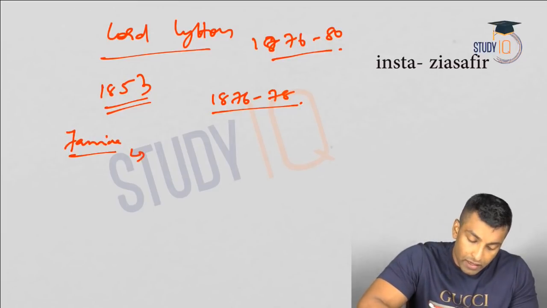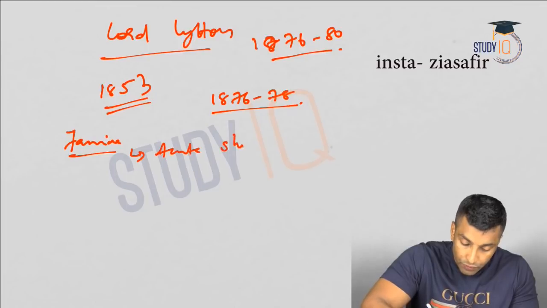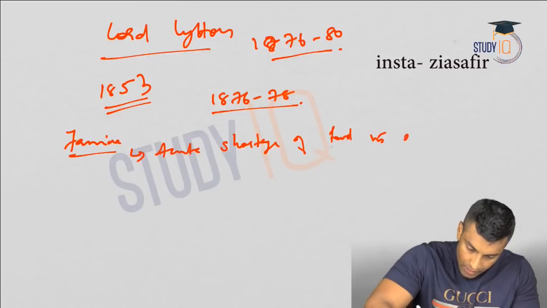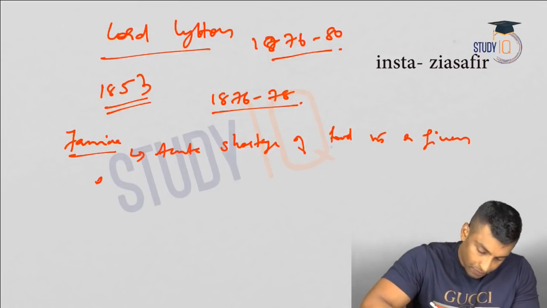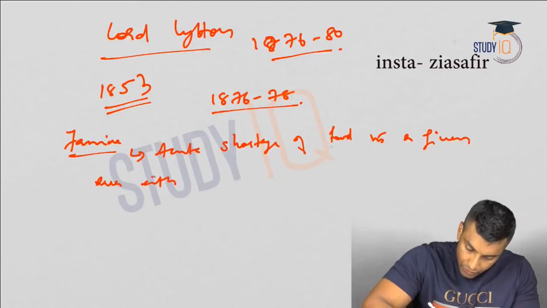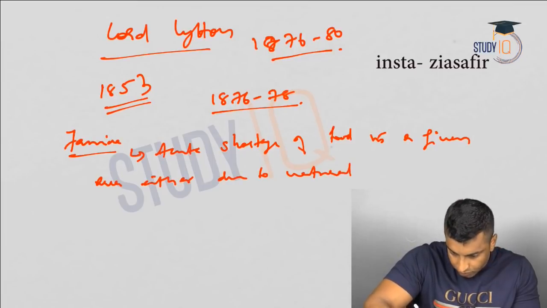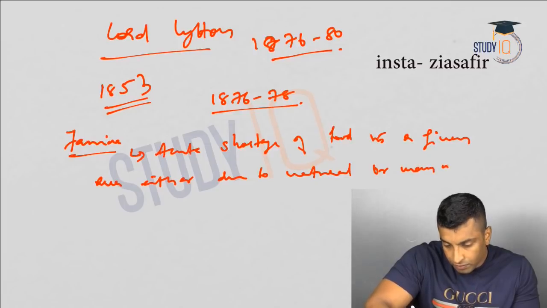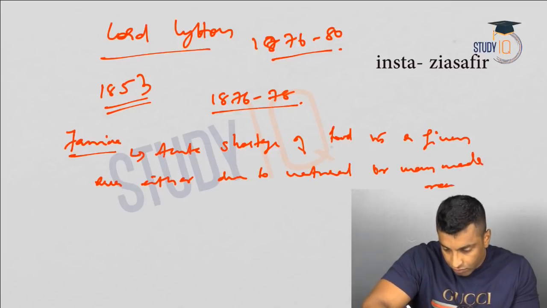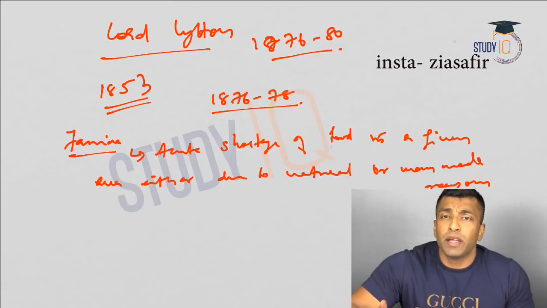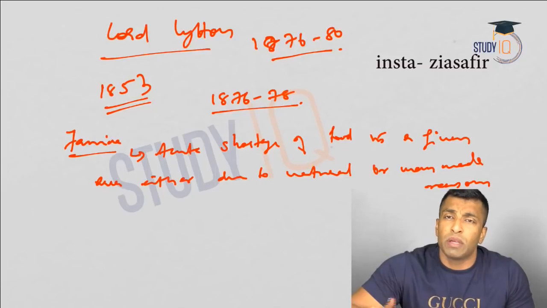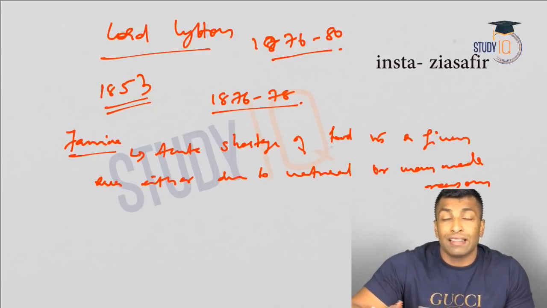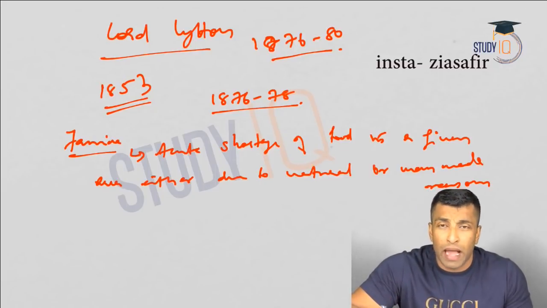Okay, so let me write it down. Acute shortage of food in a given area, either due to natural or man-made reasons. Okay, now what do you mean by natural reason? I'm talking about flood, earthquake, drought, etc. What do you mean by man-made reasons? The wars, ethnic clashes, and all these are actually man-made reasons.